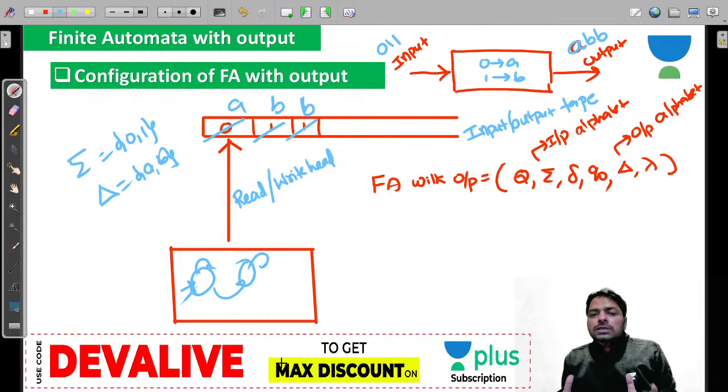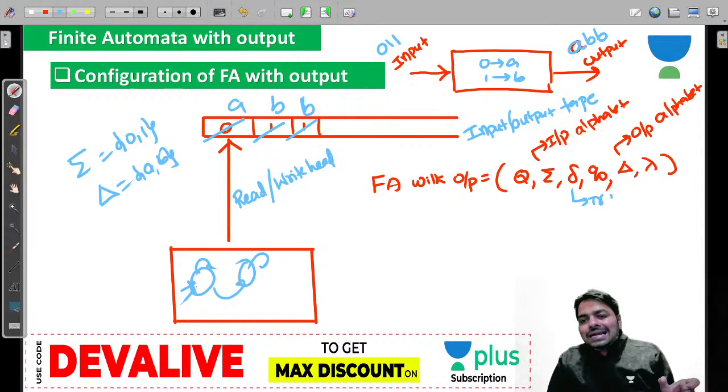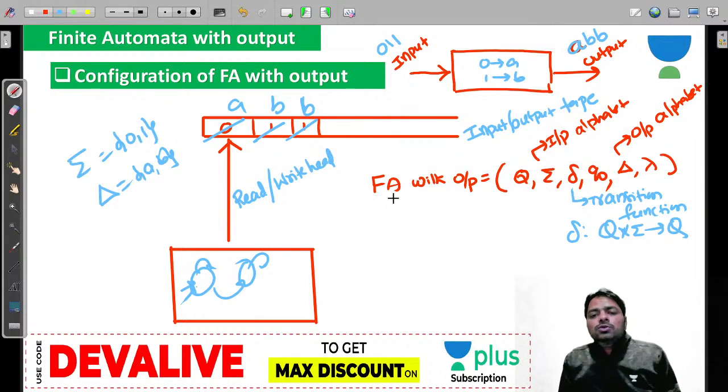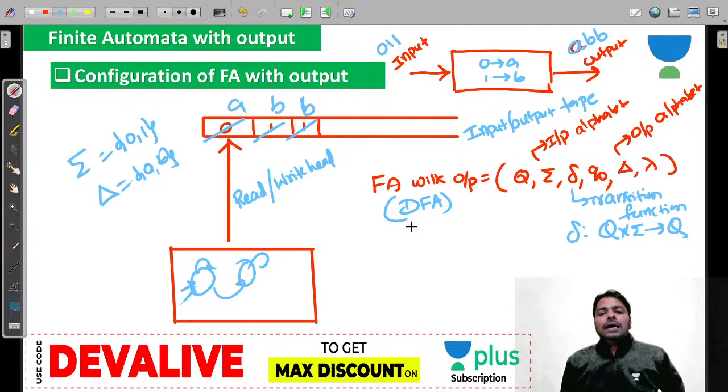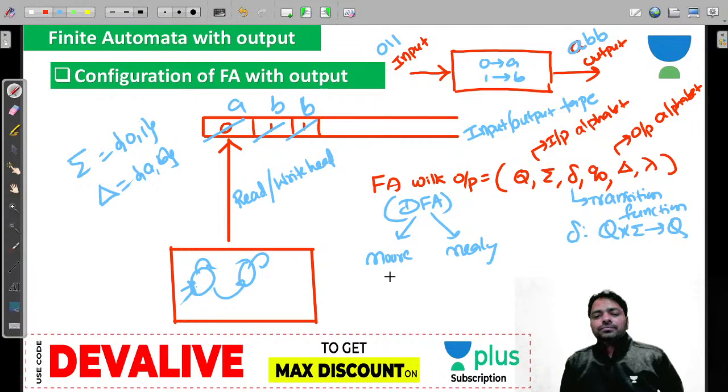Everybody, this is the most important fact. The output alphabet need not be the same as the input alphabet, so we need to maintain two alphabets to understand the machine configuration. And delta, everybody knows, is the transition function. As I told you, this machine is by default a DFA, so we use the same DFA definition, Q cross sigma to Q. By default it is a DFA, but it is of two types. One is the Moore machine, another one is the Mealy machine.